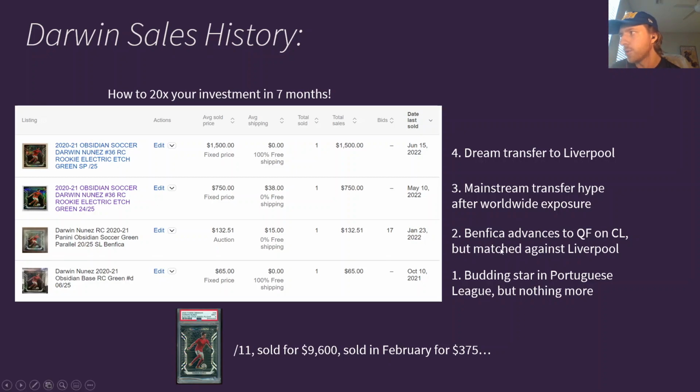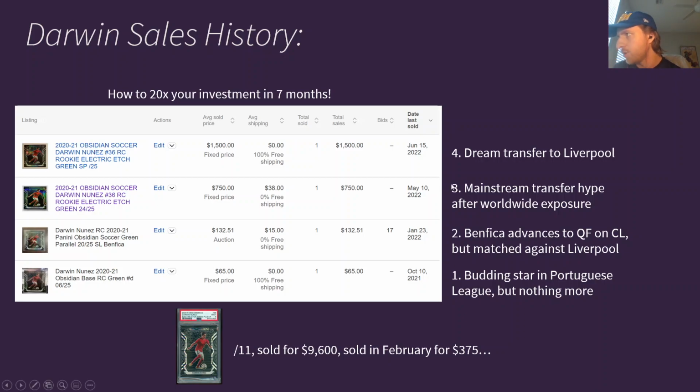Then we move to January, where Benfica advances to the quarterfinals of the Champions League, but they get matched against Liverpool. So he's seen more mainstream hype at this point, but a matchup with Liverpool upcoming means they're going to be knocked out pretty soon. So he does receive a boost, but it's not a huge boost because people know he's just going to get knocked out, and when he gets knocked out, people are going to ignore him, or at least that's what you would think at the time.